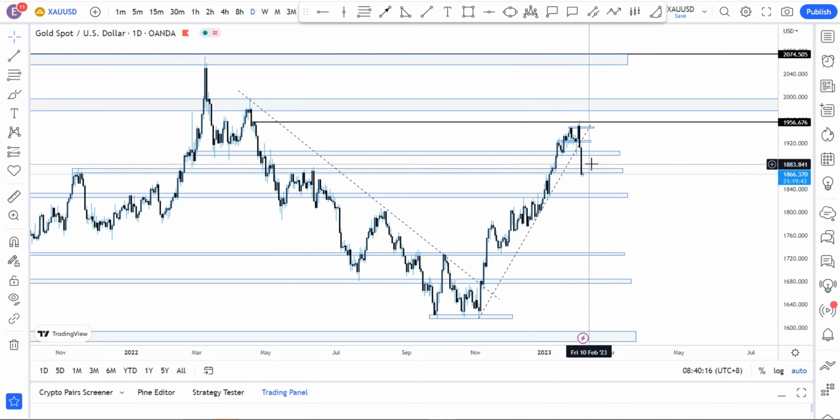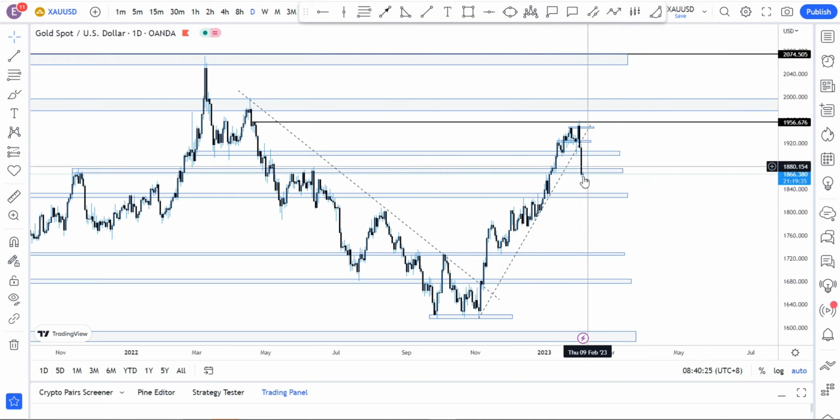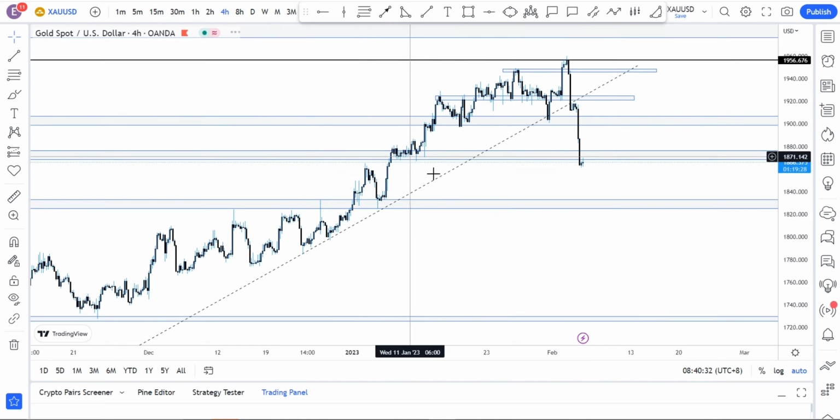Prior to that, we might have a pullback a little bit to 1900 or even above, before we continue to the downside, or we could just get maybe a little consolidation here, and then we'll just continue to drop to 1830. Slide down to the 4 hours for a better view.